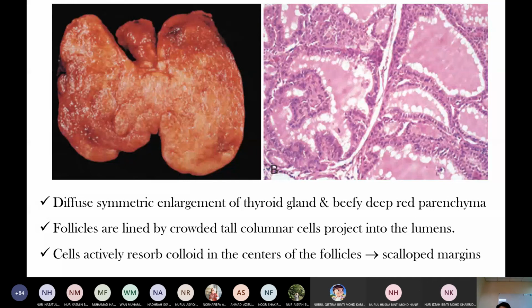In Graves' disease, the whole gland is hyperactive. All the follicular cells synthesize thyroid hormone. They use this colloid for thyroid hormone synthesis. So in the colloid, there are active scallop margins here.